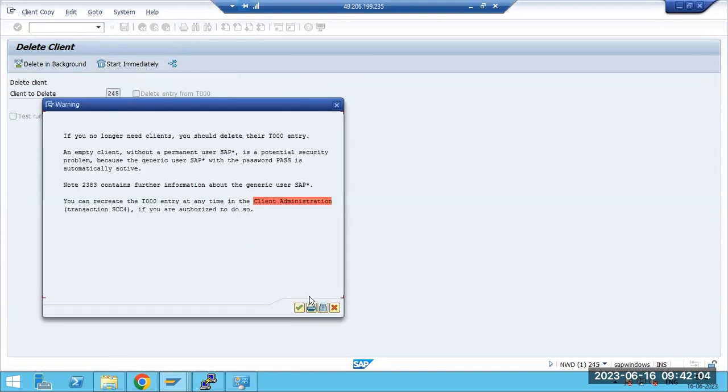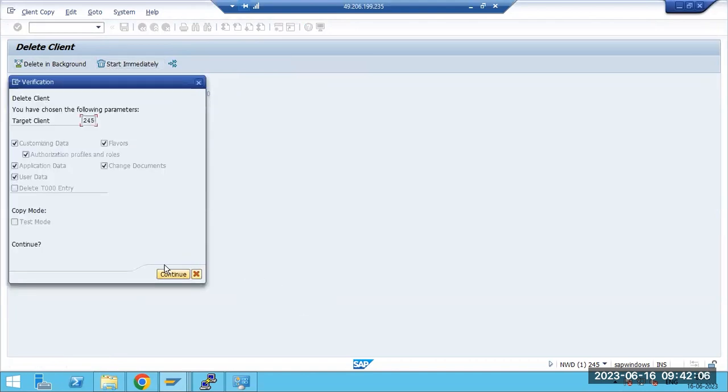It may take a lot of time. If you delete in the background, the job will take care of it, and in between you can do other work also. So you can perform this activity.